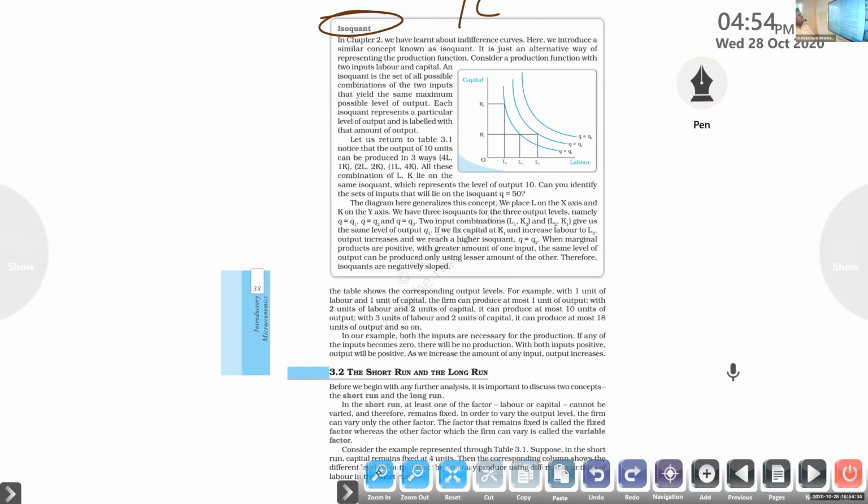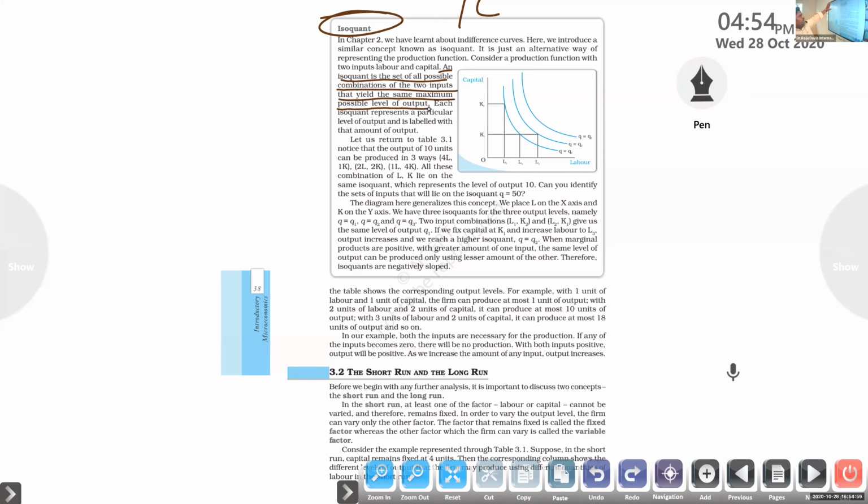An isoquant is the set of all possible combinations of 2 inputs that yield the same maximum possible level of output. In the indifference curve, we learned it was the maximum bundle a consumer can choose related to his income.